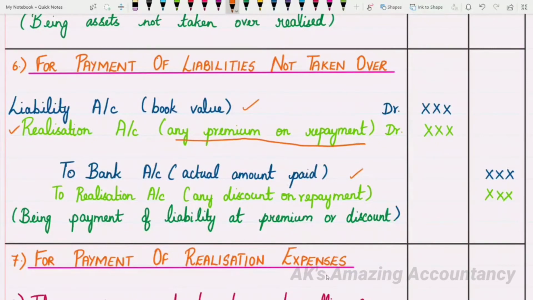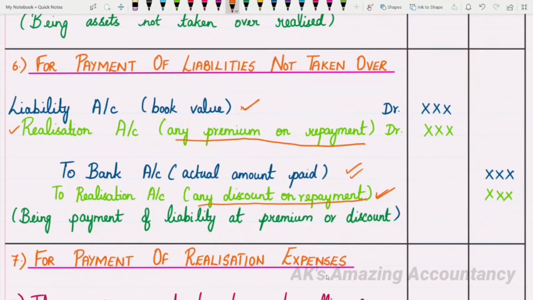to bank account. Sometimes the repayment may be made at a discount. If the repayment is made at a discount, it is a gain to the company. So, when there is any discount on repayment, that is a gain to the company, in which case realization account will be credited. So, if the repayment of liabilities is made at a discount, the entry will be liability account debit to bank account, to realization account.